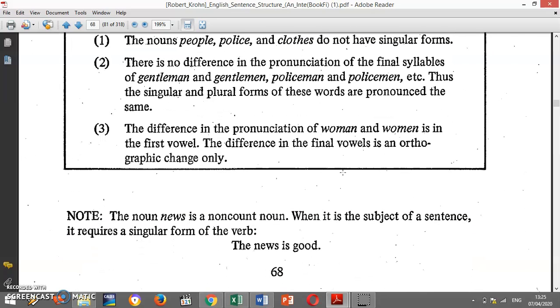And then here on the note you can see that the noun used is a non-countable noun. When it is the subject of a sentence, it requires a singular form of the verb. Jadi untuk news sendiri itu adalah uncountable noun ya, seperti yang kita pelajari di lesson 6. Jadi ketika news ini dijadikan subjek sebuah kalimat, dia harus menggunakan kata kerja singular. The news is good, for example. The news informs us, and so on.